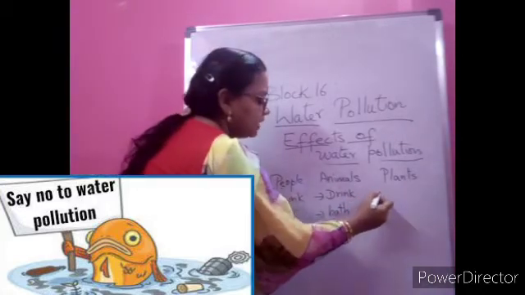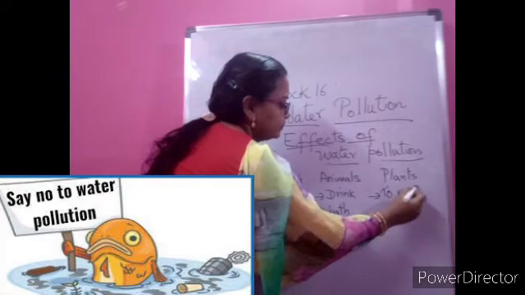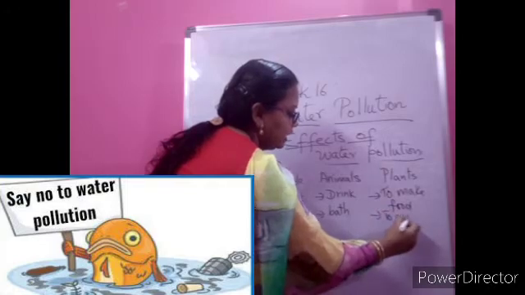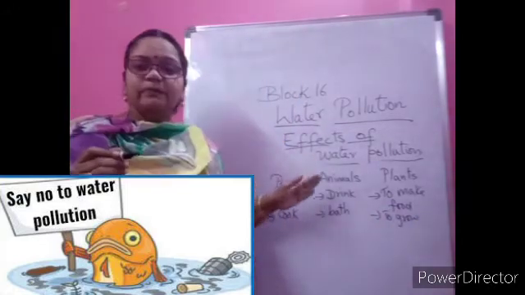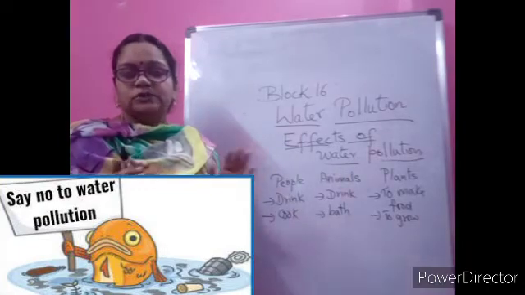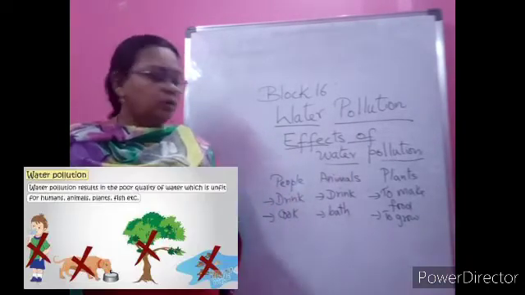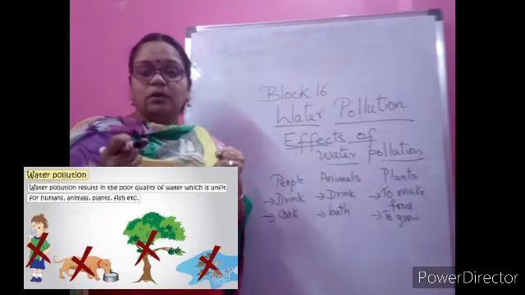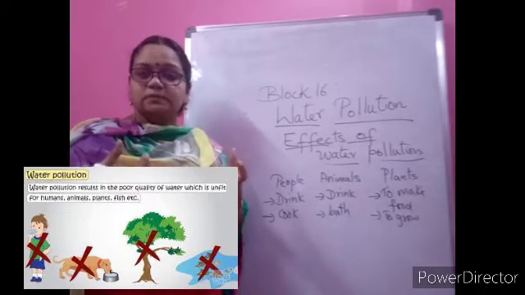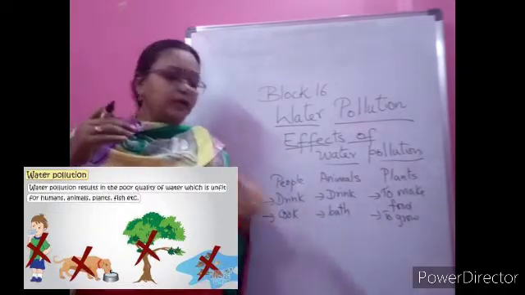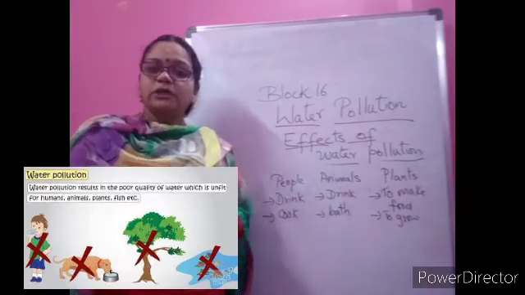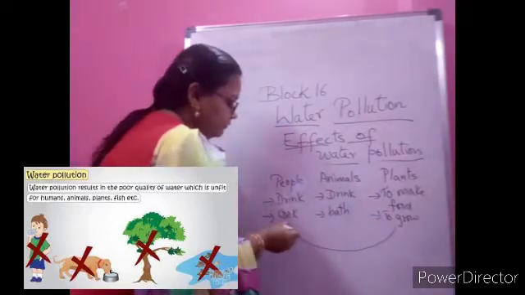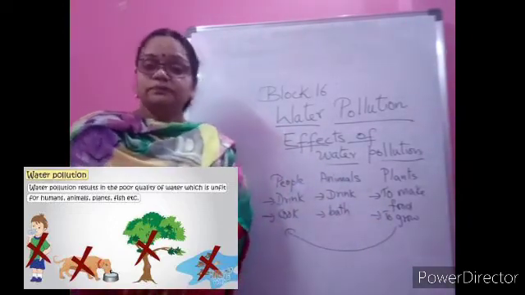And plants, children, need water to make their food, and also to grow, right? They can grow only when they make food and use it. So all people, animals and plants need water. Suppose people are drinking polluted water, animals are drinking polluted water, and plants are pulling water from the groundwater; they will pull it along with the chemicals mixed in it. The plant makes food, and that food is stored in the fruits and vegetables, so that may also have the chemicals. Then when people eat those fruits and vegetables, that is also going to affect the people.